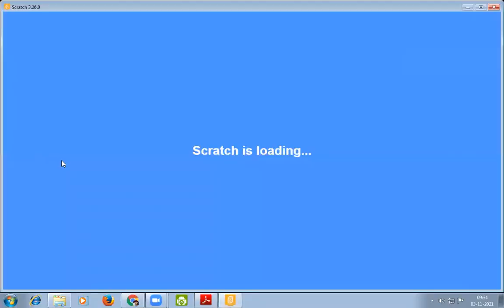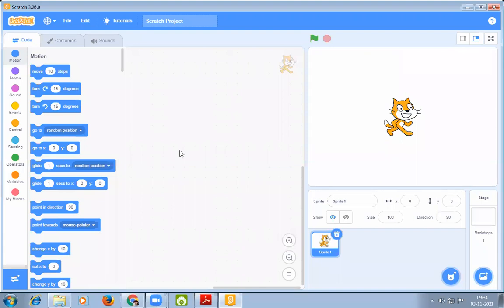I am showing you practically. Look at the bottom of page 68; the instructions are given there. I am going to show you practically. To start a new project, we have to go to File here. You have to click on File. Then there is New. We have to click on New. Then the new Scratch program appears here. Okay, new file.